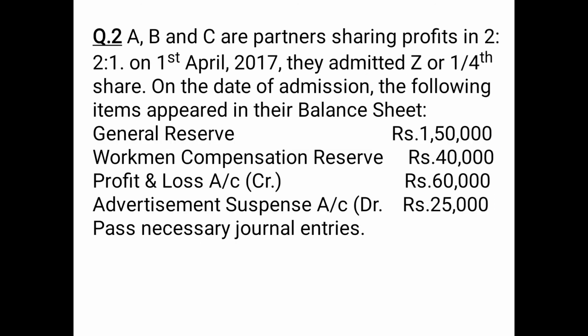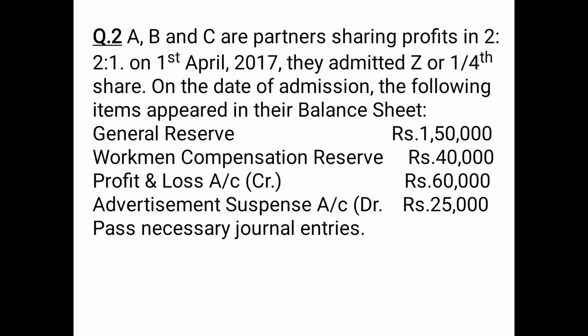Question number 2. A, B and C are partners sharing profits in 2:2:1. On 1st April 2017, they admitted Z for 1/4 share. On the date of admission, the following items appeared in their balance sheet. General reserve 1,50,000. General reserve is a UDP, undistributed profit and reserve.